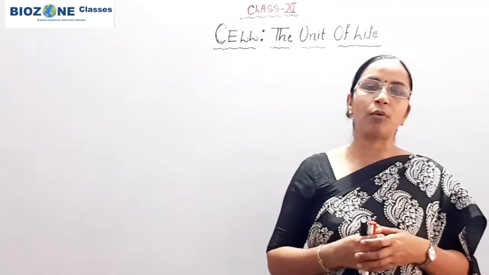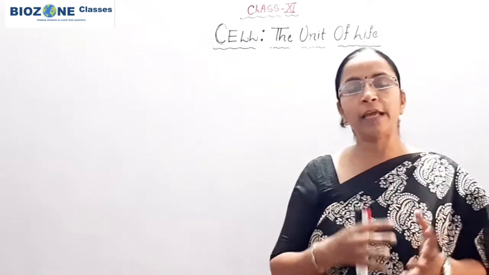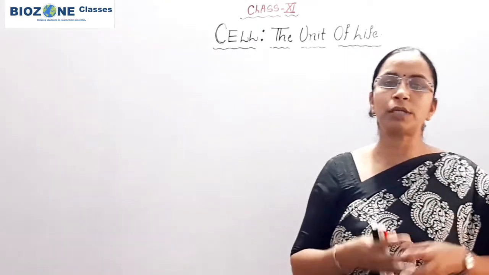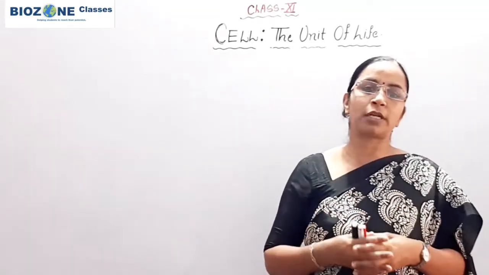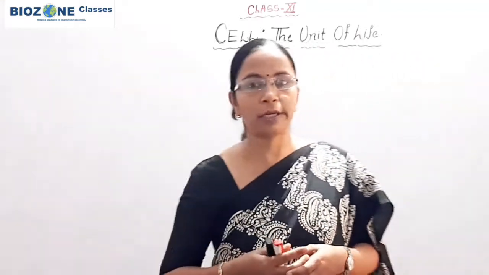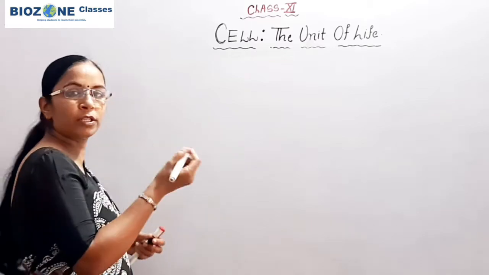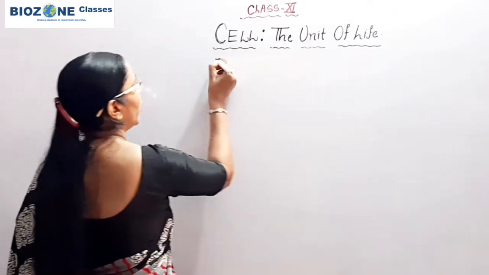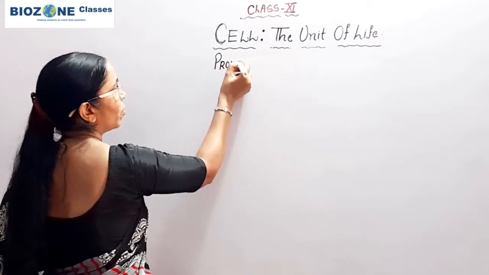First we study how the prokaryote cell is different from eukaryote, and then in the next session we will mainly discuss the detailed structure and electron microscopic structure of the prokaryotic cell. So for today's session we first discuss the difference between the prokaryote and eukaryote. So here, as it is in difference form,